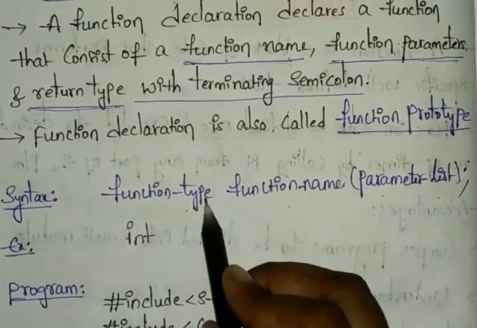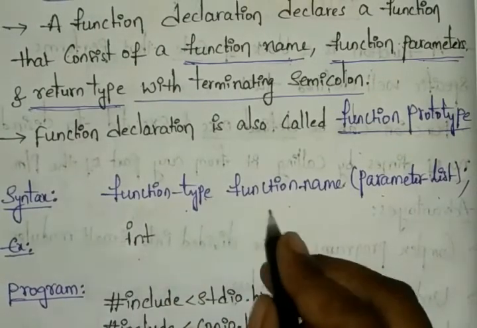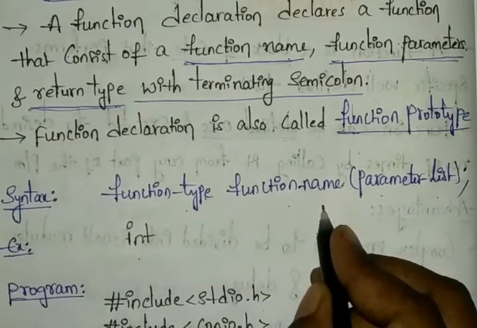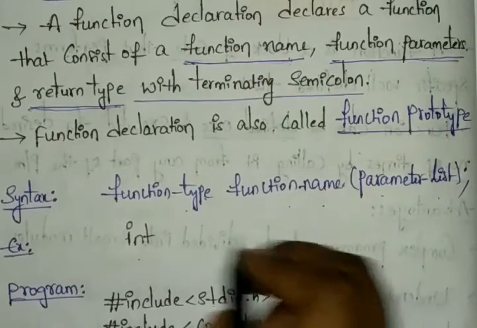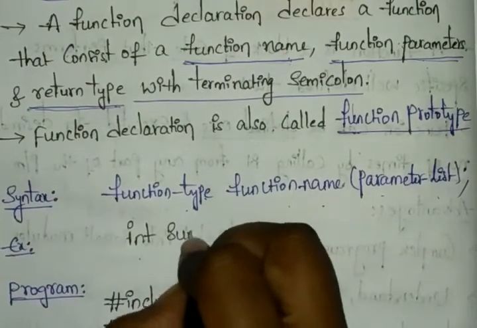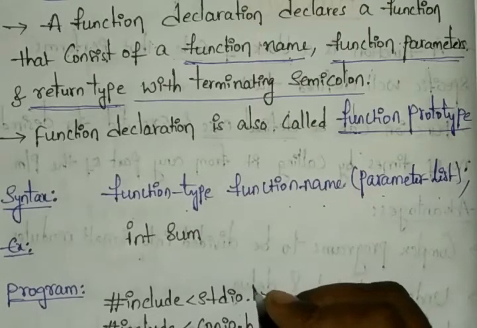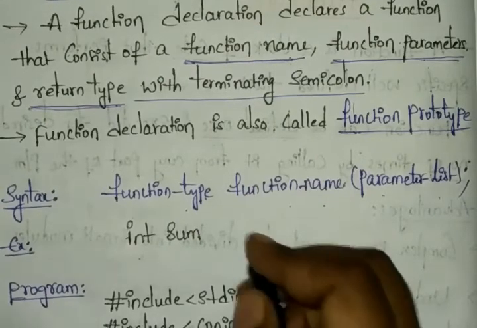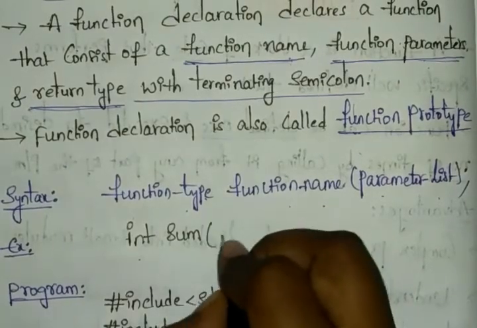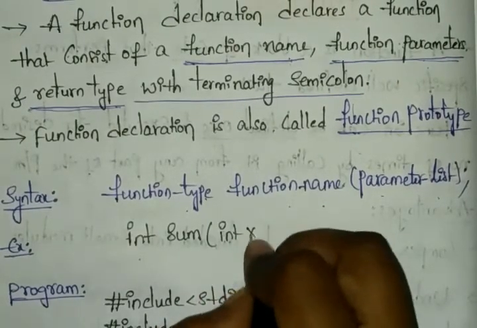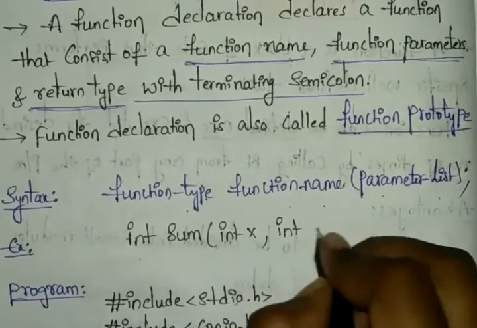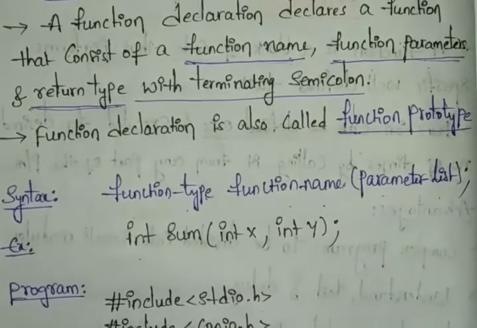And next you will have the function name. Here I'm choosing the function name as sum. Sum means to add the numbers, however many numbers we give, they can be added by the sum. And next I'm giving int x comma int y and the semicolon.